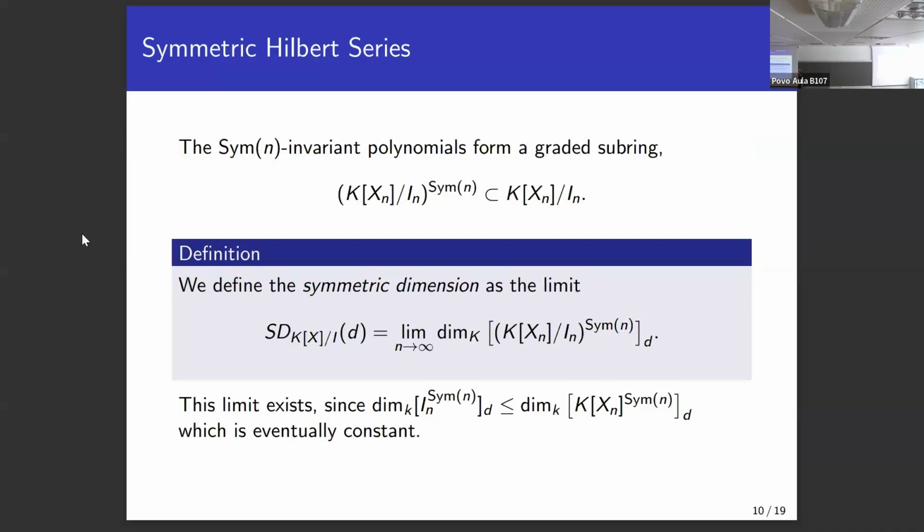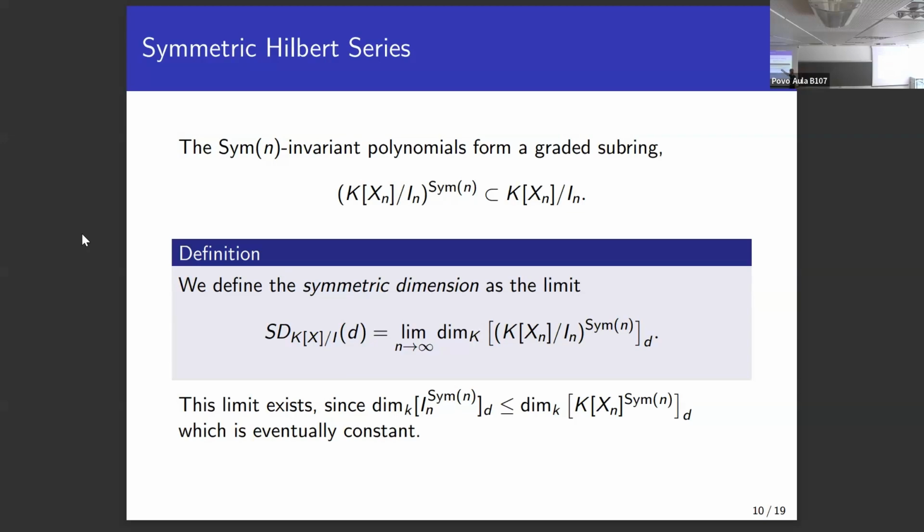Okay, so what can we do, which is also unique for the trivial representation? We take a look at our truncated quotient, and then we take a look at all polynomials invariant under the symmetric group. And this forms a sub-ring, which is very nice. And in particular, it is still a graded ring.